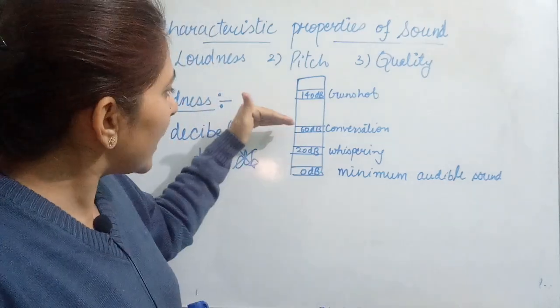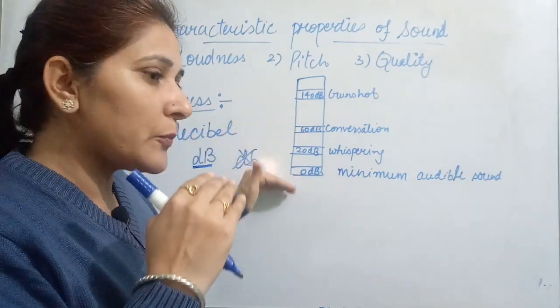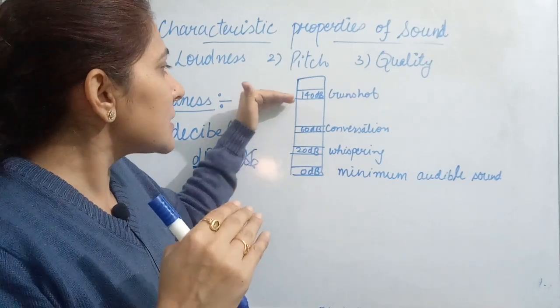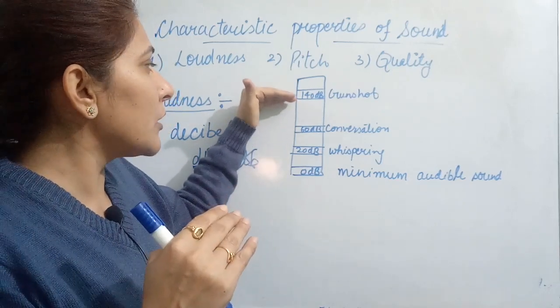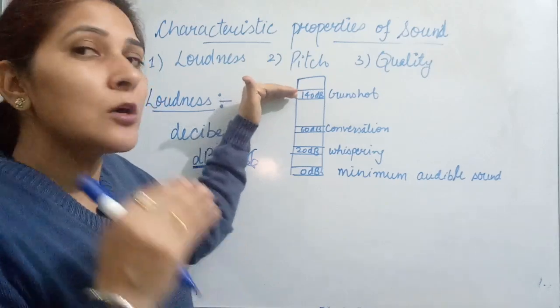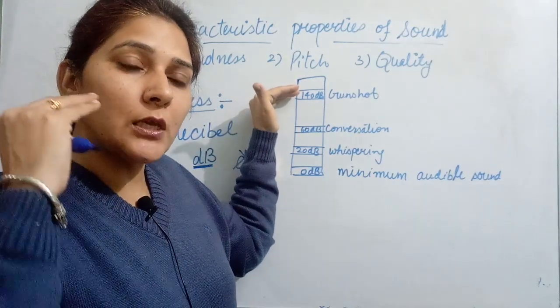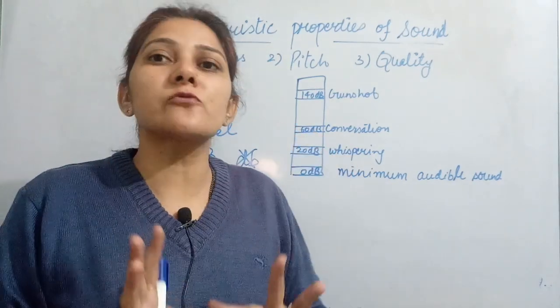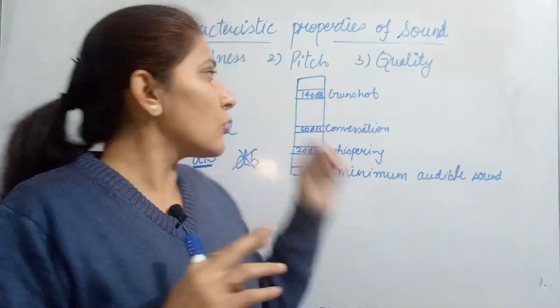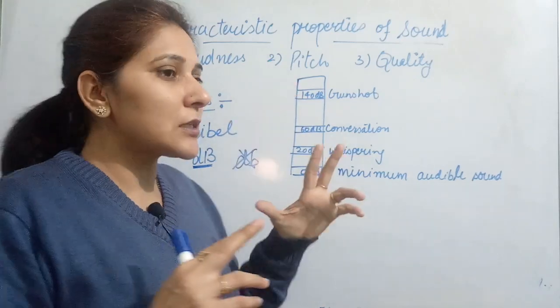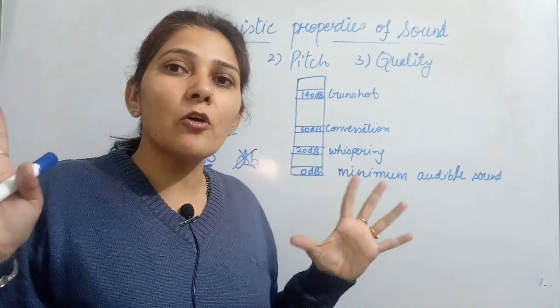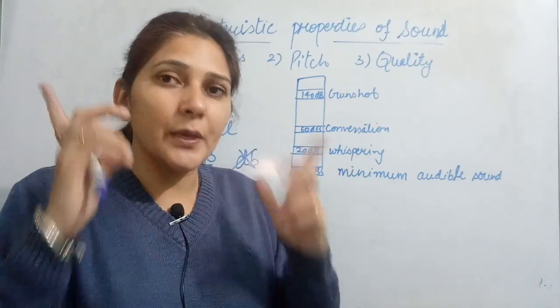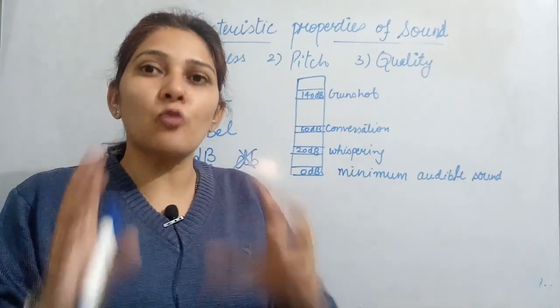So up to here you can hear the sounds very properly. After this, the loudness of the sound keeps on increasing, and this is the maximum sound which you can hear with the help of your ears. If there is any sound above this, that makes noise for you. You cannot bear that sound. The more you go above 140 decibel, that crosses your audibility limits and you will not be able to bear it. That makes noise for you.